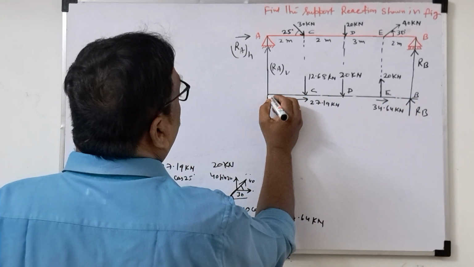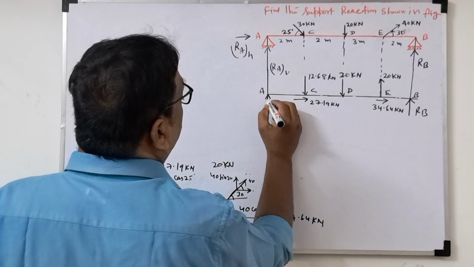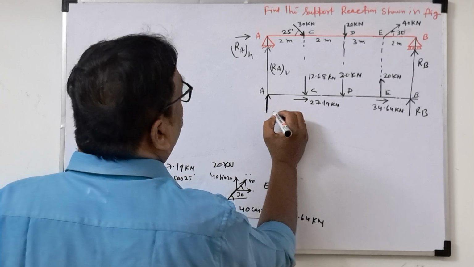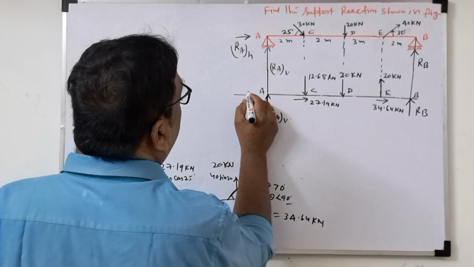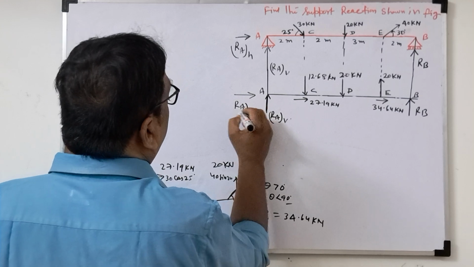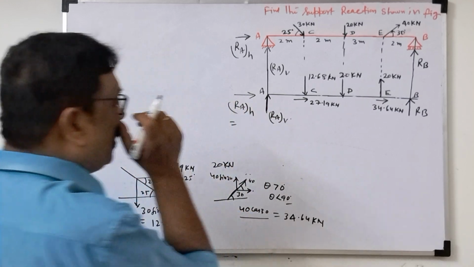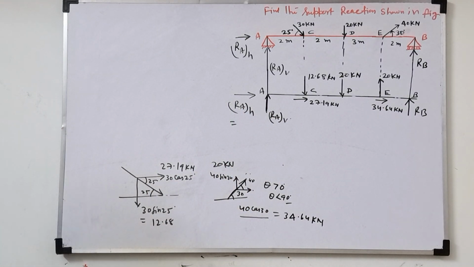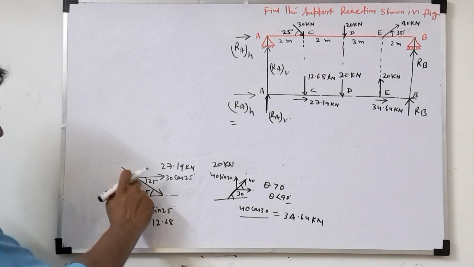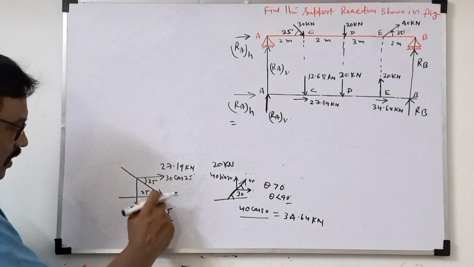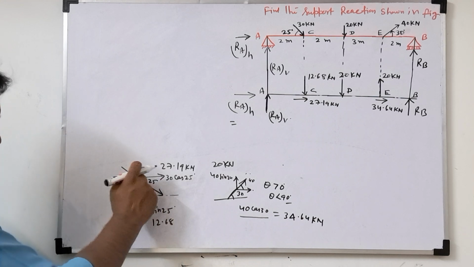Now here at point A will be RAV. This we have to find out here, RAH. So all this we have to calculate. This way, suppose an inclined downward force is there, draw the horizontal line with respect to the horizontal, and the mutually perpendicular line.